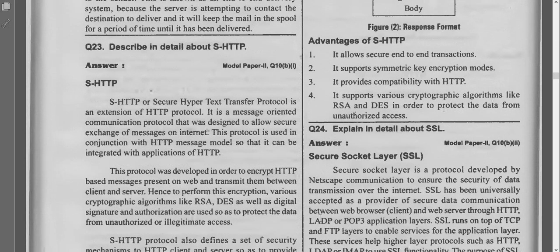It is an extension of HTTP. It is a message oriented communication protocol that was designed to allow secure exchange of messages, but we can't provide much security in HTTP. That's why we have this SHTTP.